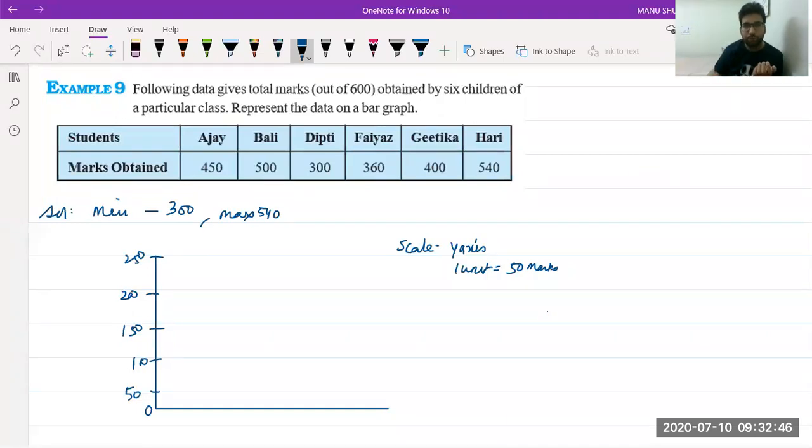Let me show you. One second. Okay, so what I can do is I can erase these values that I've taken, and I can make a kink over here. This kink will show that values are there, but they are hidden. I have drawn a wave like this.